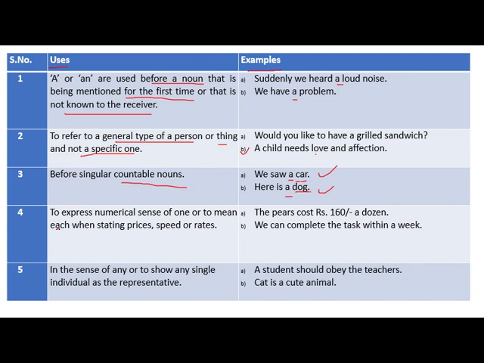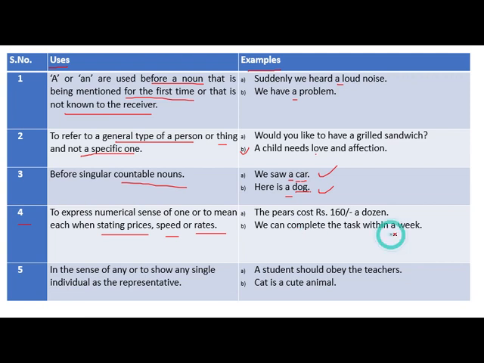Okay, rule number 4. To express the numerical sense of one or two, meaning each, when stating prices, speed or rates. So here, stating prices, speed and rates. Suppose you want to say all these things within one sentence or more than one sentence, you can use either a or an article.